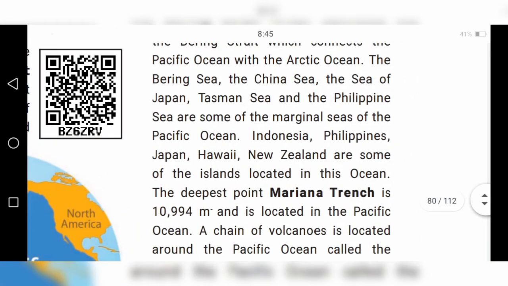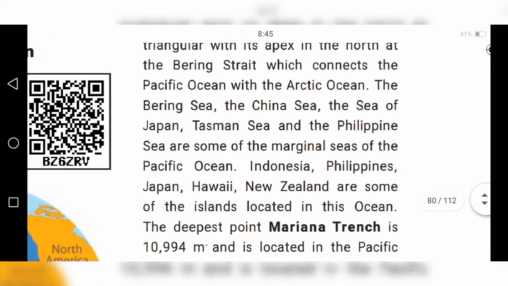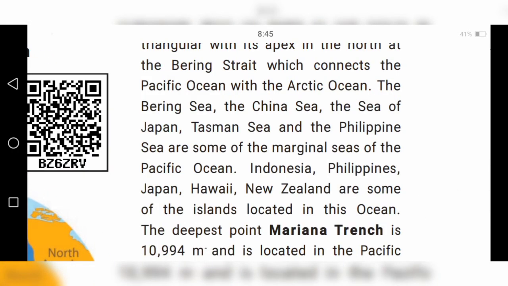What are the seas, children? The Bering Sea, the China Sea, the Sea of Japan, the Tasman Sea, and the Philippine Sea are some of the marginal seas of the Pacific Ocean. Marginal seas means corner. These are all seas present in the corner of the Pacific Ocean.